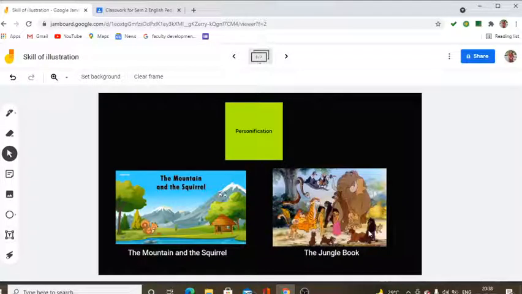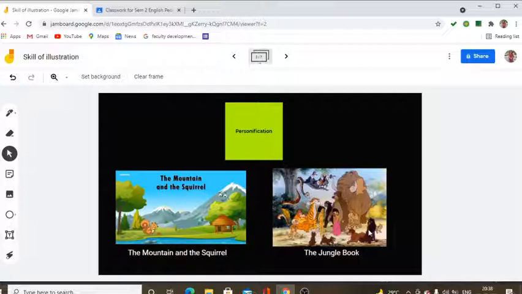Another example is given also by the teacher. The teacher says that the ocean danced to the moon in the moonlight. This particular expression has a personification. The ocean danced in the moonlight. So the ocean has been personified here.